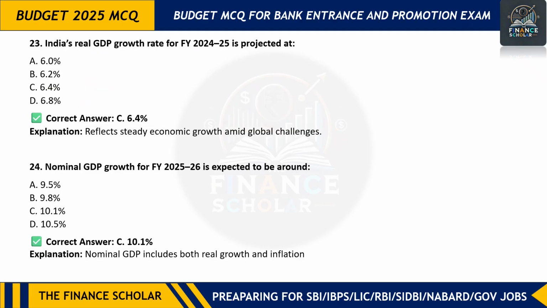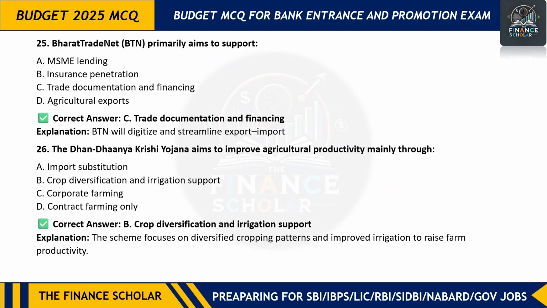And what is the real GDP growth rate for FY 24-25? That is 6.4%. Nominal GDP growth is 10.1%. C is the right answer. So those are important for bank promotion exams.